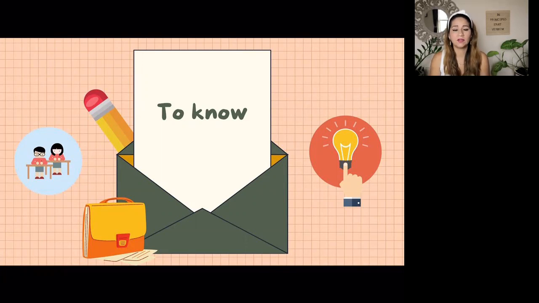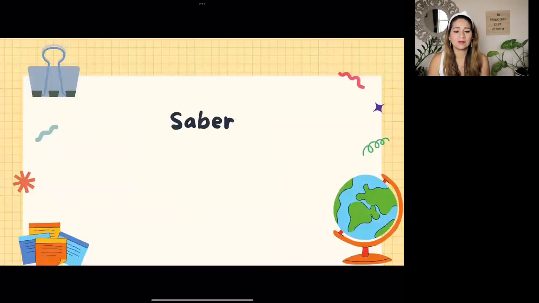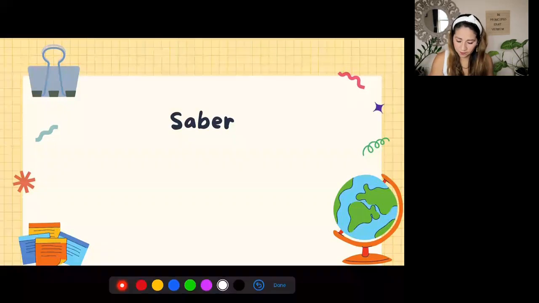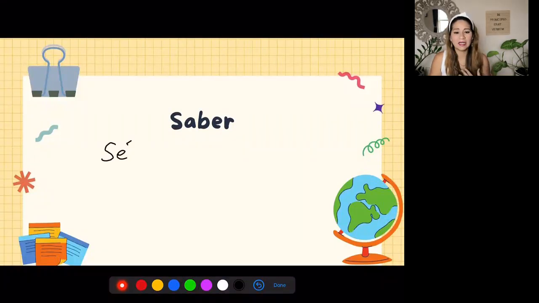It depends on the situation, whether you're going to use conocer or saber. So let's see. First, we're going to take a look at the verb saber. First, we need to know the forms of the verb or the conjugations and then when to use it. So for the first person, we're going to use sé. Yo sé. So if you want to say I know for the yo form, for the first person form is yo sé. If it's about you, the second person, tú sabes.